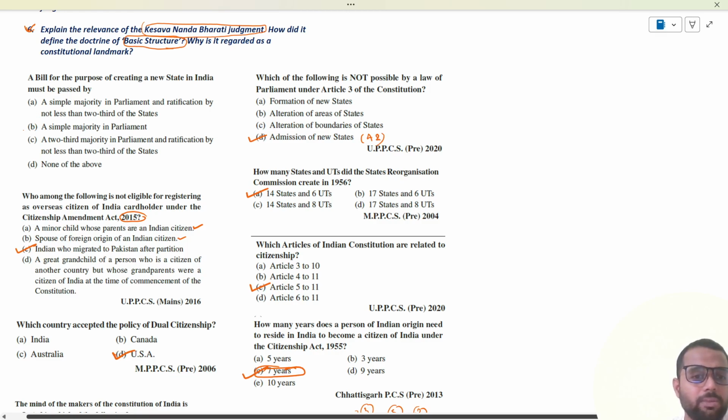Then, a bill for the purpose of creating a new state in India may be passed by a simple majority in parliament. All this thing we have already discussed, so there should not be any problem in answering these PYQs.